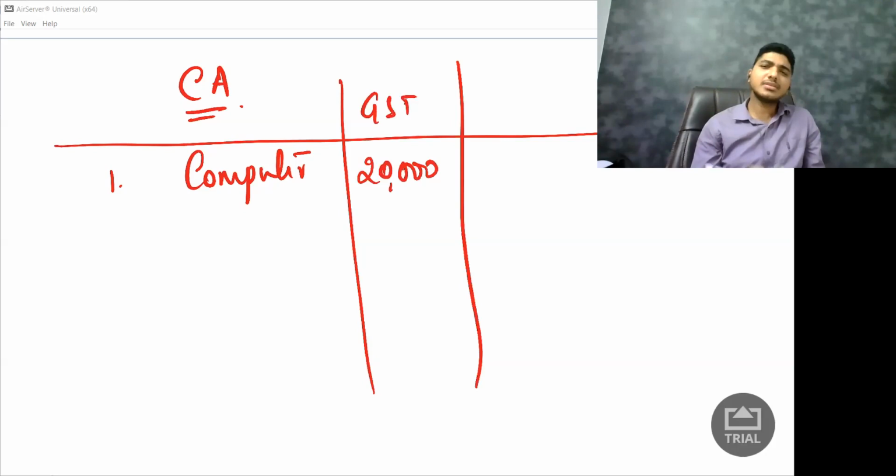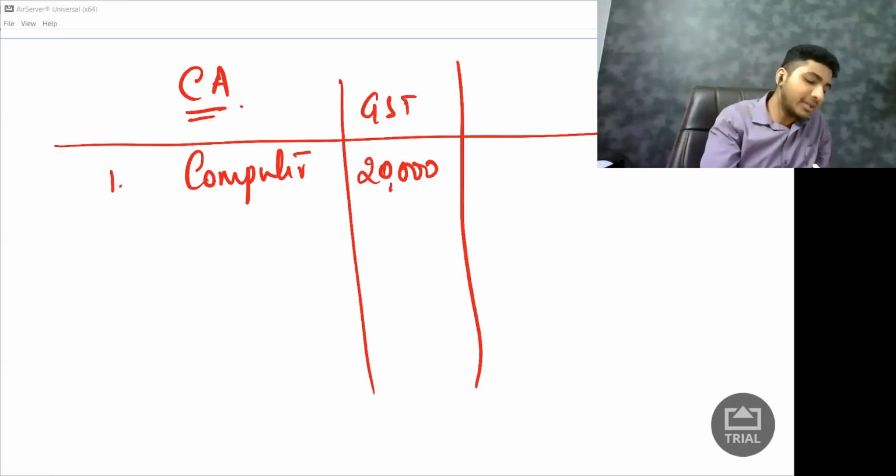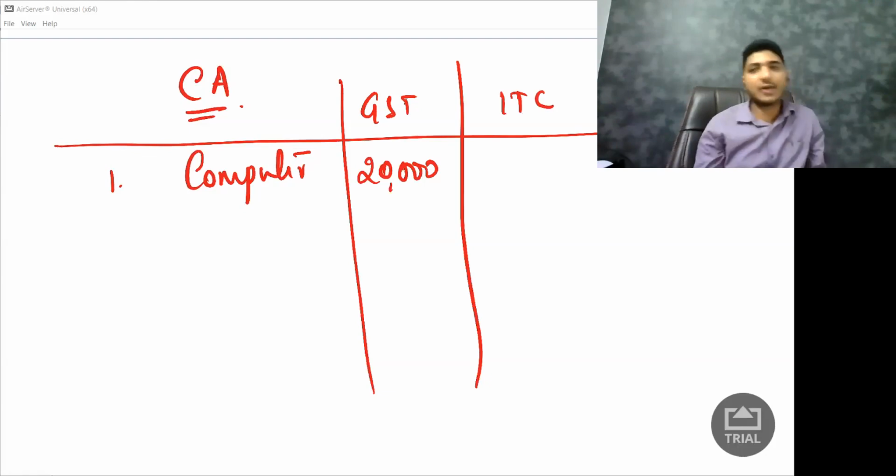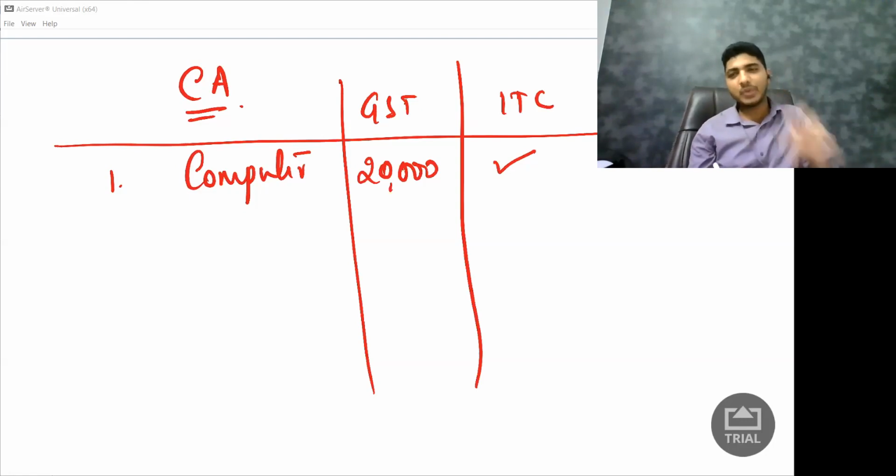Now government says claim ITC on this, no problem at all. So can I claim input tax credit? Answer is yes. I have paid GST, so I can claim input tax credit. That means, let us say in the first month of starting my practice, if I have to pay 1 lakh rupees of GST to the government, I can deduct this 20,000 rupees and I have to pay just 80,000 rupees to the government. So 20,000 ITC is allowed.